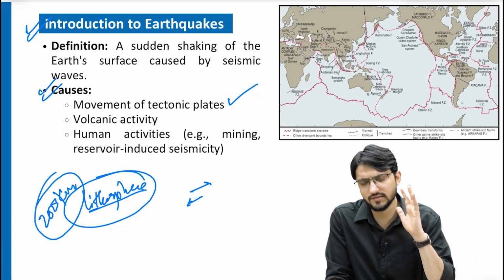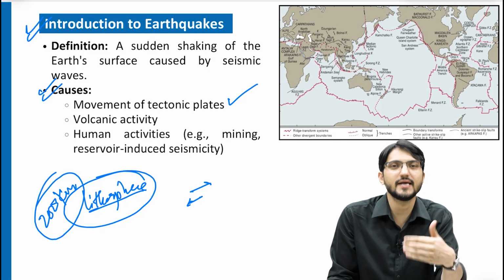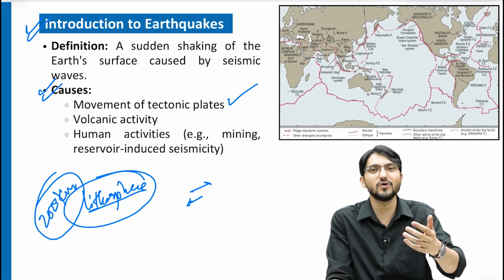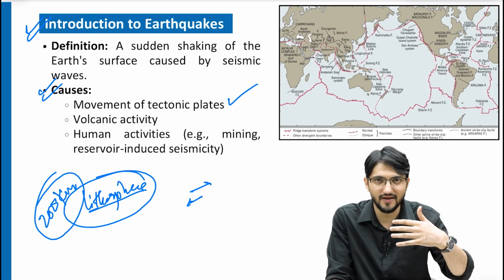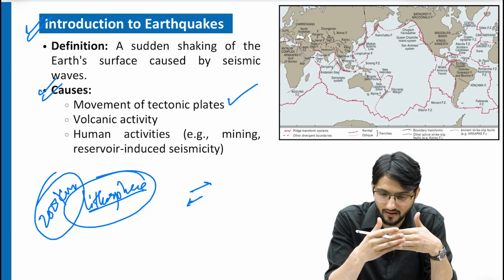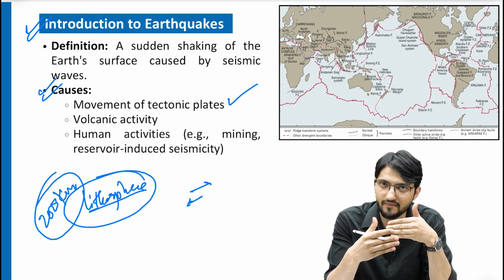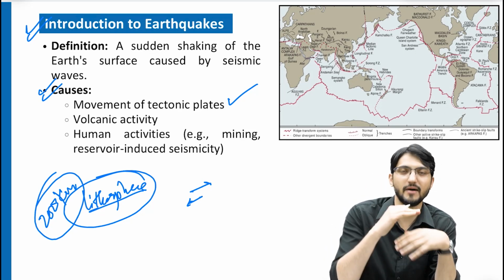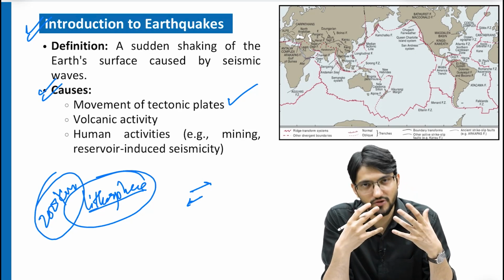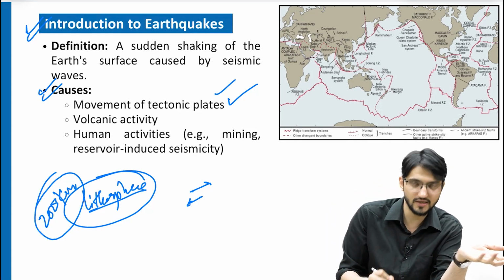You all must have heard how the Himalayas were created. So you all know that the Indian plate is coming upwards and then having a collision with the Eurasian plate, and that collision is creating the Himalayas. So this is nothing but tectonic plates. Because of tectonic plates, earthquakes can happen.